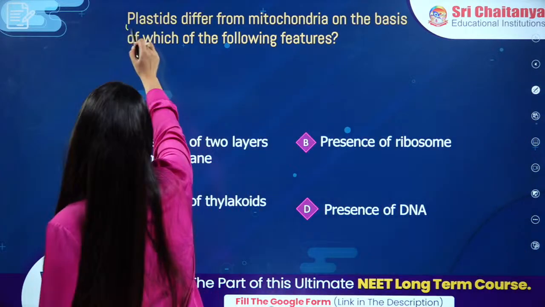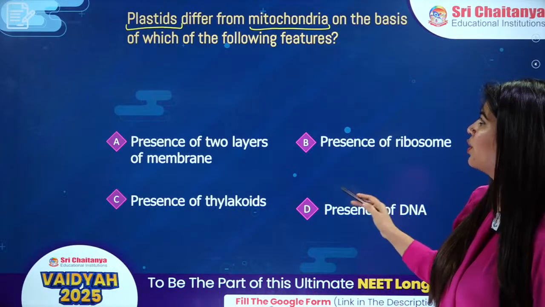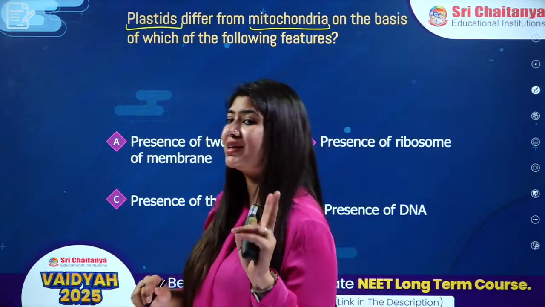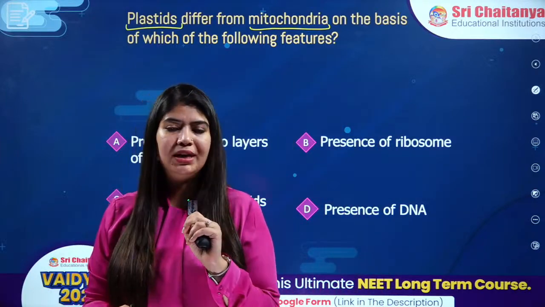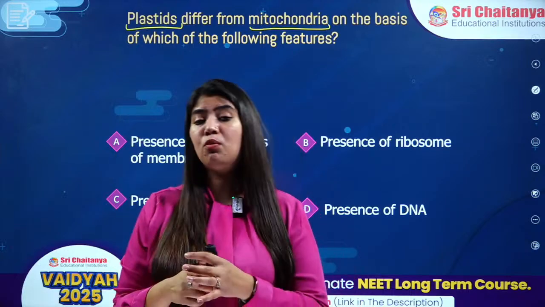Plastids differ from mitochondria on the basis of which of the following features? Plastids and mitochondria are both double membrane bound organelles. There are many similarities between these two organelles. Number one, they both divide by binary fission.